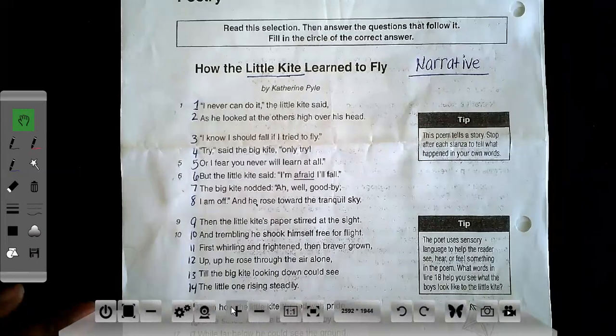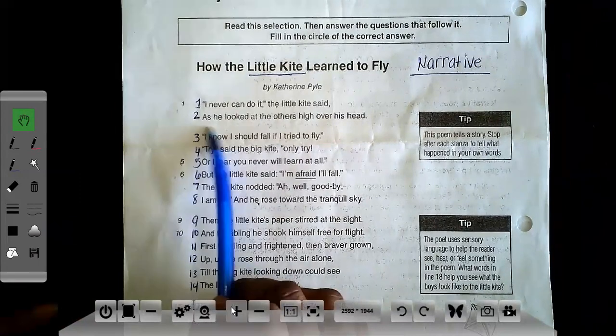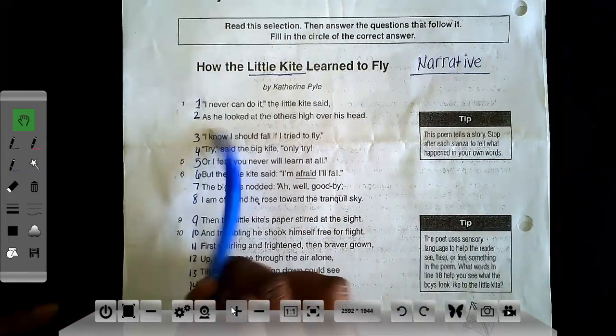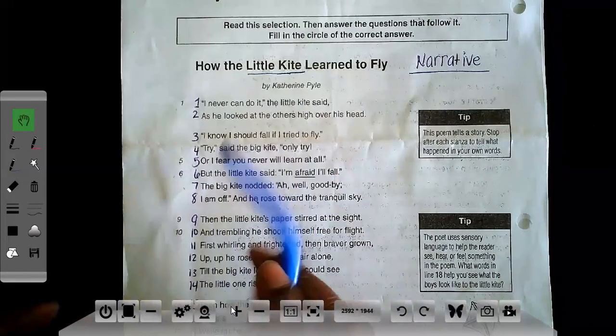Now I'm going to identify my stanzas. Remember that a stanza is a group of words that is often separated by a line break. So when I see this big white space here, that's considered a line break. That lets me know that I'm moving on to a new stanza.